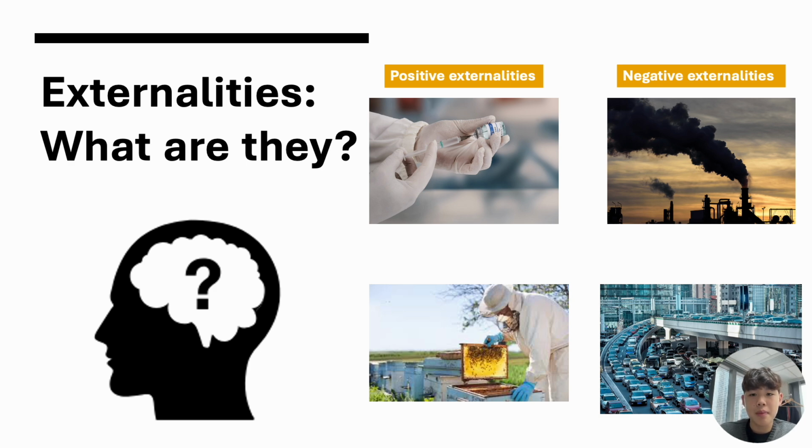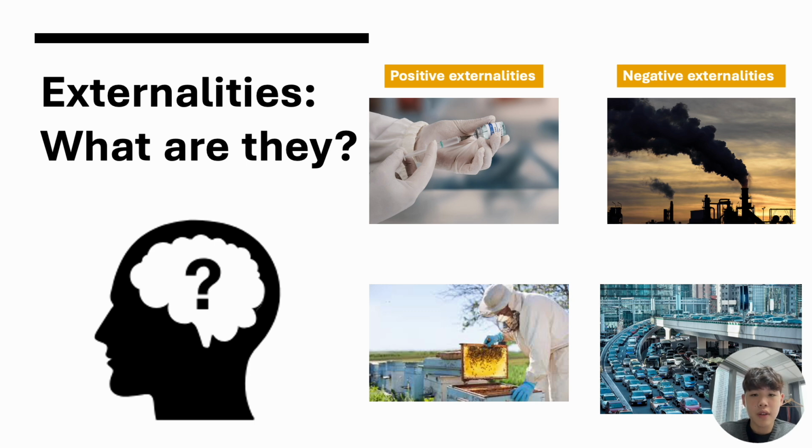And these effects can be both positive or negative, and they occur outside the market mechanism, which means they are not reflected in the price of the goods or service. A negative externality occurs when an activity imposes external costs on others. For example, production factories cause air pollution, harming public health, or traffic congestion, where individuals choose to drive cars during peak hours, rush hours, which leads to increased traffic congestion on roads for others.